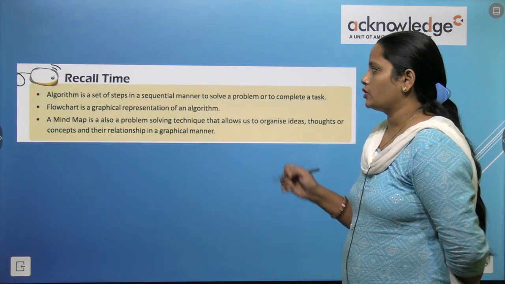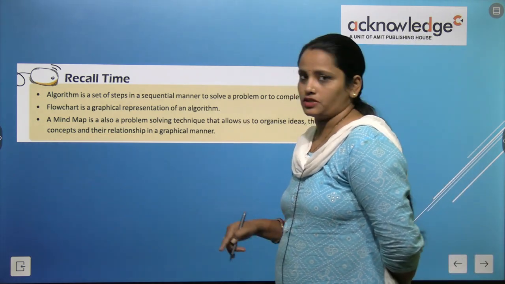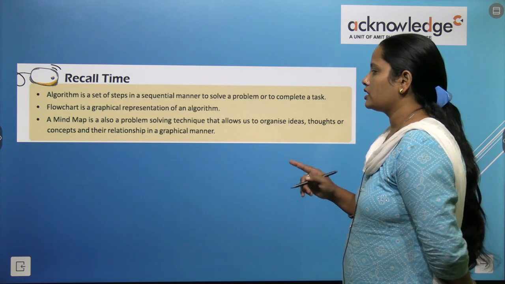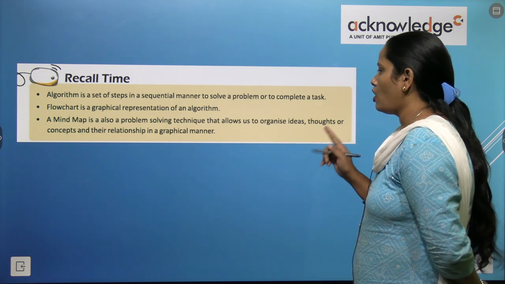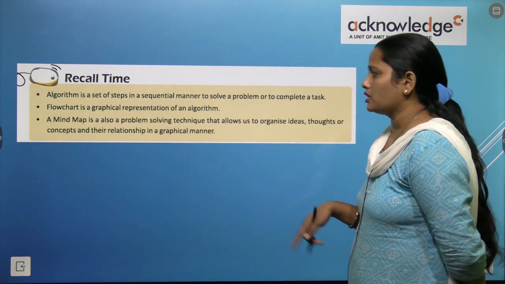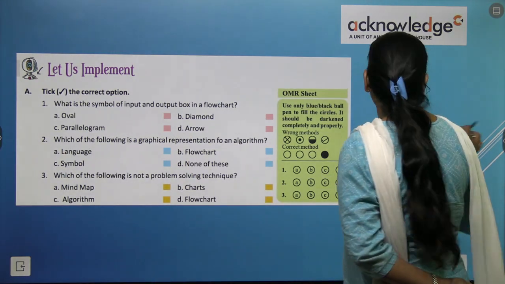Algorithm is a set of sequential steps to solve a problem and to complete a task. Flowchart is a graphical representation of an algorithm. A mind map is also a problem solving technique that allows us to organize ideas, thoughts and concepts and their relationship in a graphical manner. Now let's come to the book exercise.